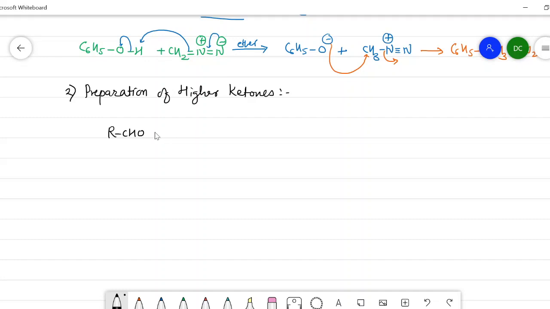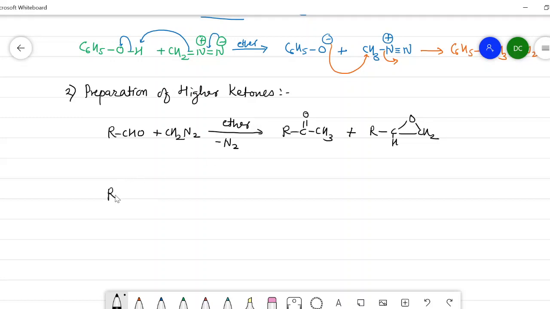So I will write the reaction here: RCHO plus CH2N2. In the presence of ether, there is an expulsion of nitrogen, we know that, and we get this type of ketone here. Along with the formation of the ketone, we may also get the formation of an epoxide like this. Here there is a presence of H, then a CH2. This type of epoxide is also formed as a side product.